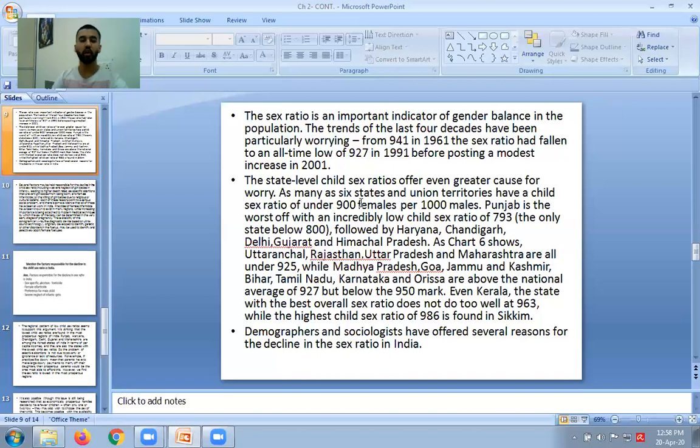Okay, so now we have understood the problem that the sex ratio is declining. What happens when there is a problem in any indicator or any concept of population? Then demographers and sociologists come. They try to understand the reasons why the sex ratio is declining. So now we're going to study the reasons why it is happening.